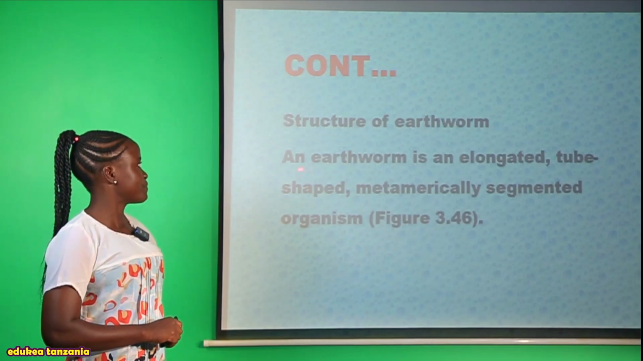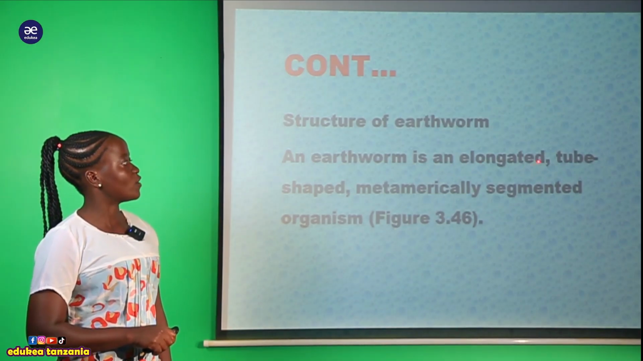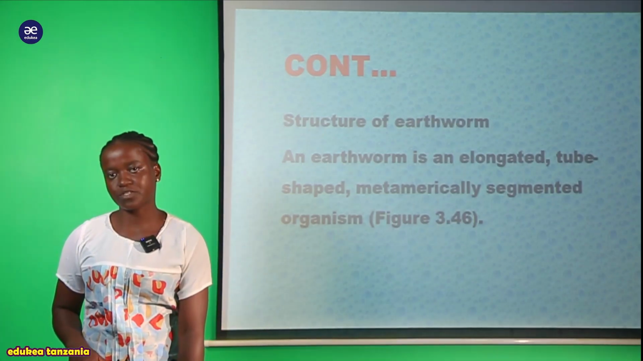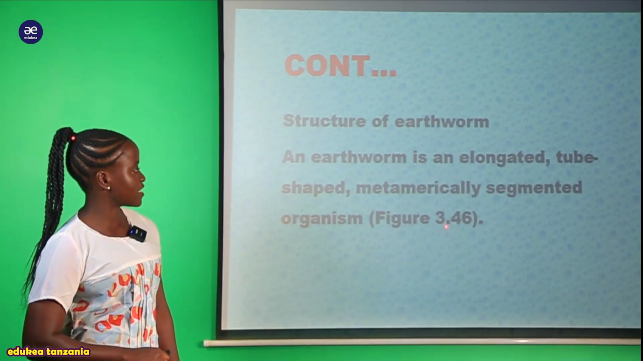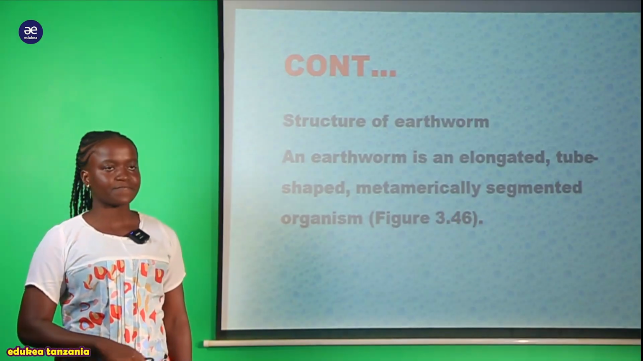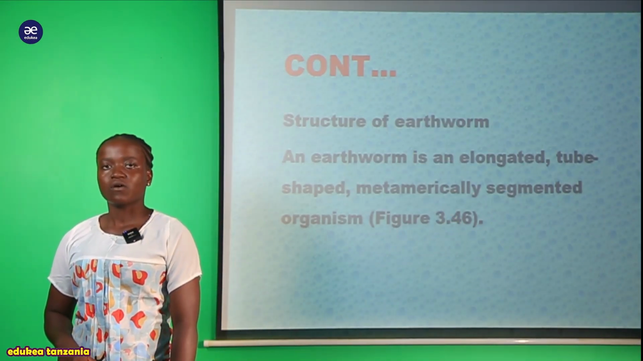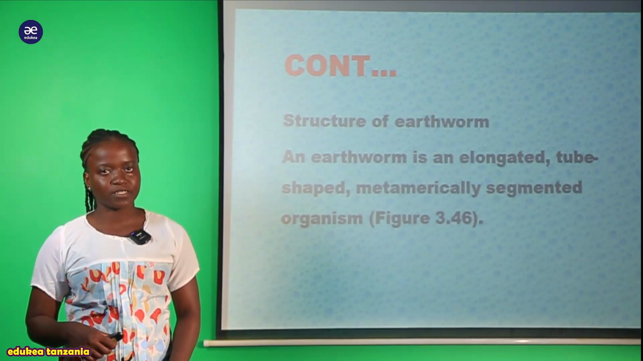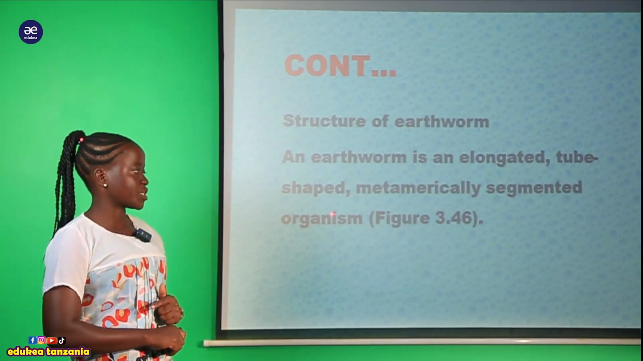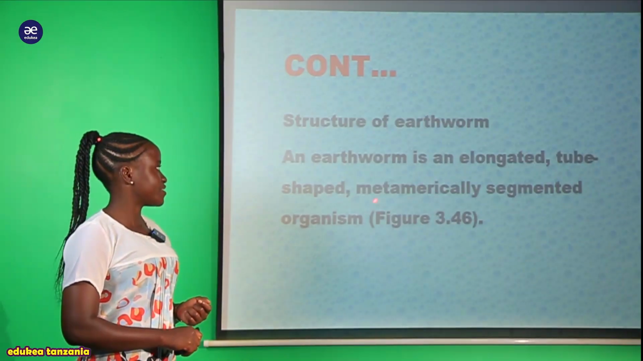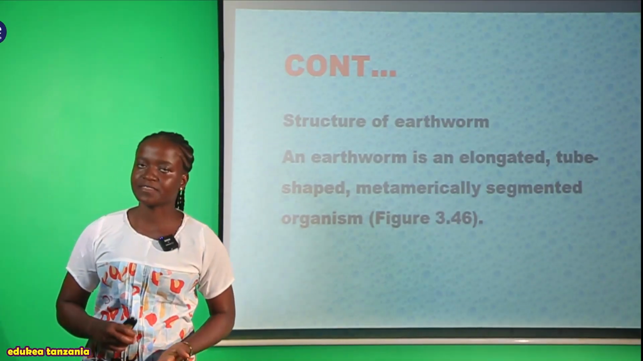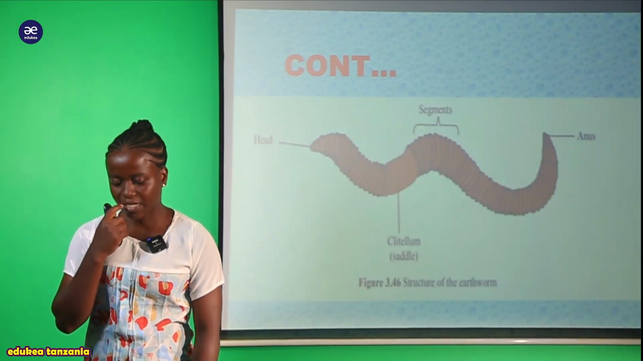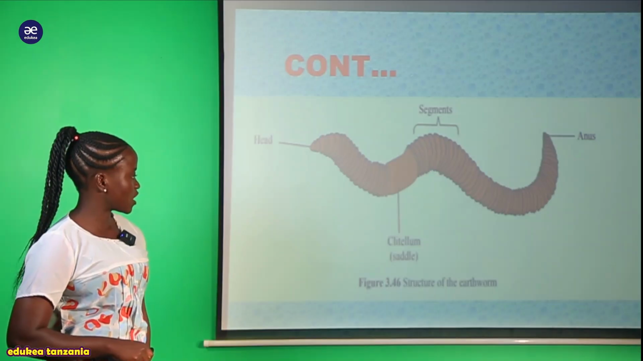So now we can say that an earthworm is an elongated, tube-shaped, metamerically segmented organism. We are going to see this organism in figure 3.46, which expresses the structure of this earthworm. Remember, we have said that this organism is elongated, that is long, and also has a tube shape. We have also said that they are metamerically segmented, meaning that they contain a lot of segments within their body. So now you can see the structure of the earthworm.